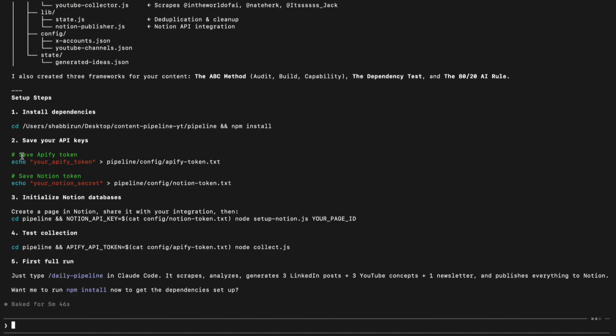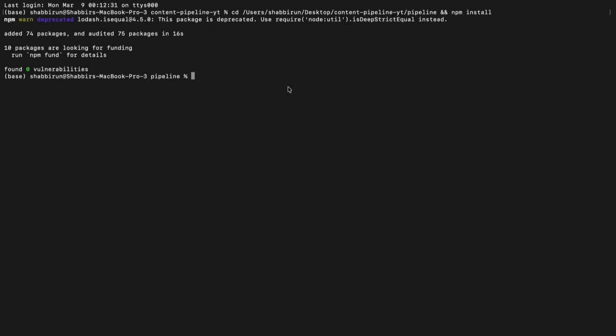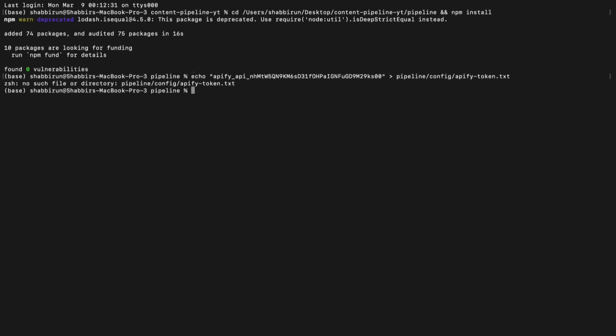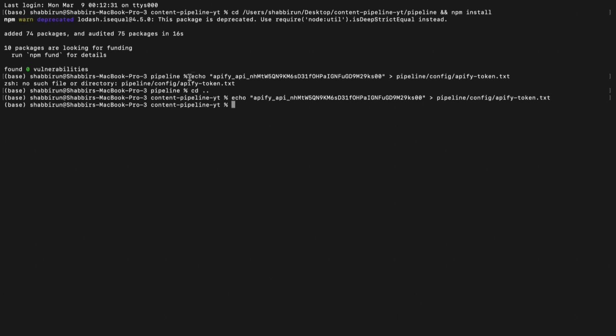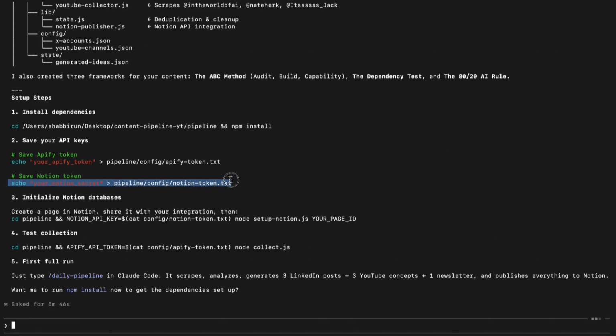Next, come back to the terminal, grab this piece of code, come back into your new tab, paste this, and after the echo and the opening quotation mark, paste in your API key, close the quotation mark, and hit enter to save. Now you'll see that we're getting an error, and that's because we're already in the pipeline directory. So I'm just going to cd .. out of the directory and run the same command. Done.